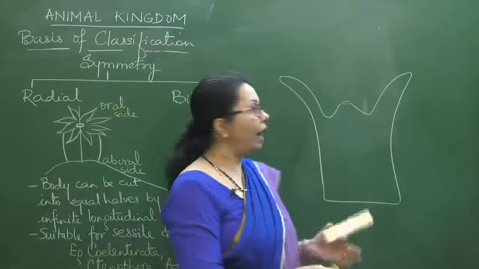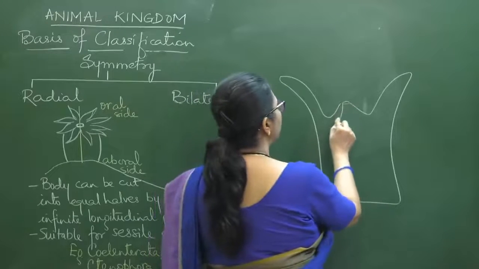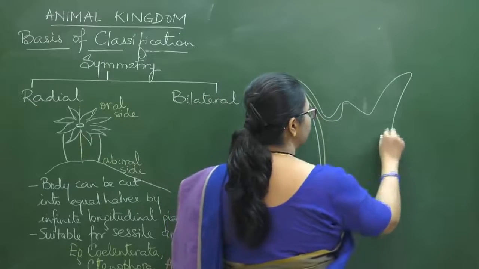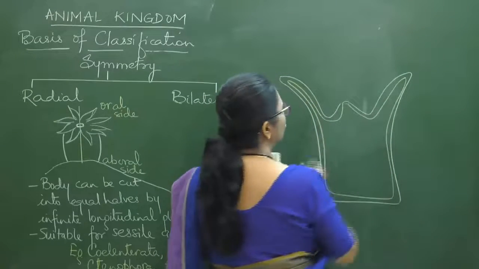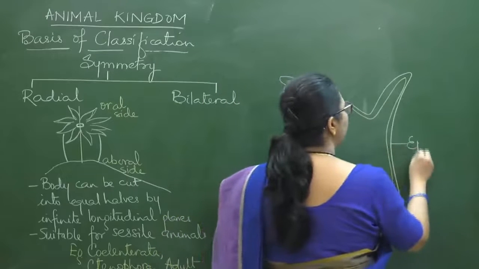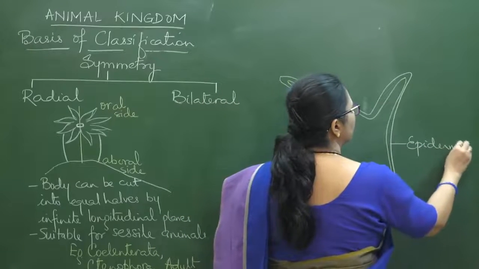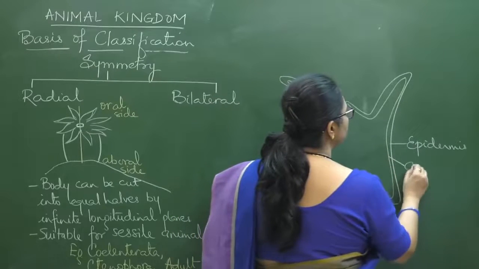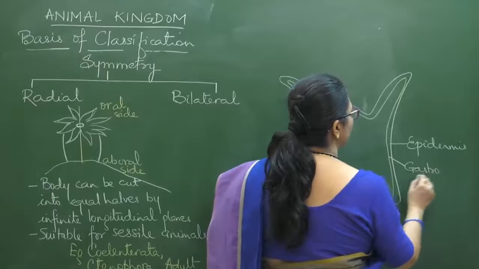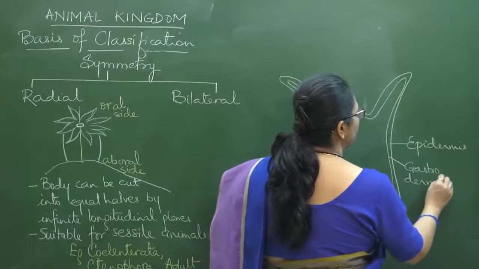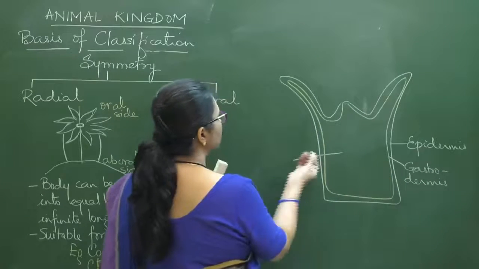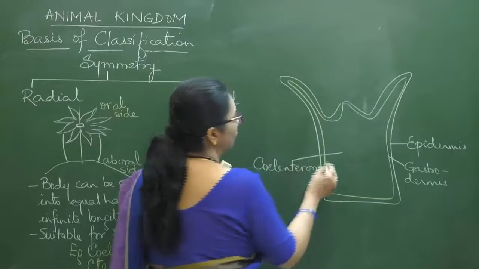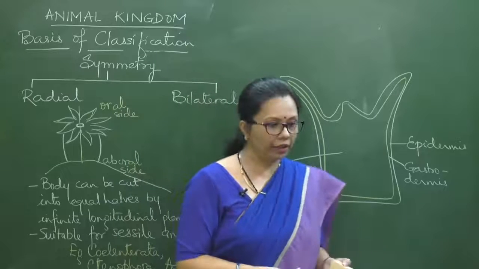Inside, this is a section we have taken. The outer wall is the epidermis, the inner lining is the gastrodermis, and this cavity here is called the coelentron. That's the reason this particular group has been named Coelenterata.